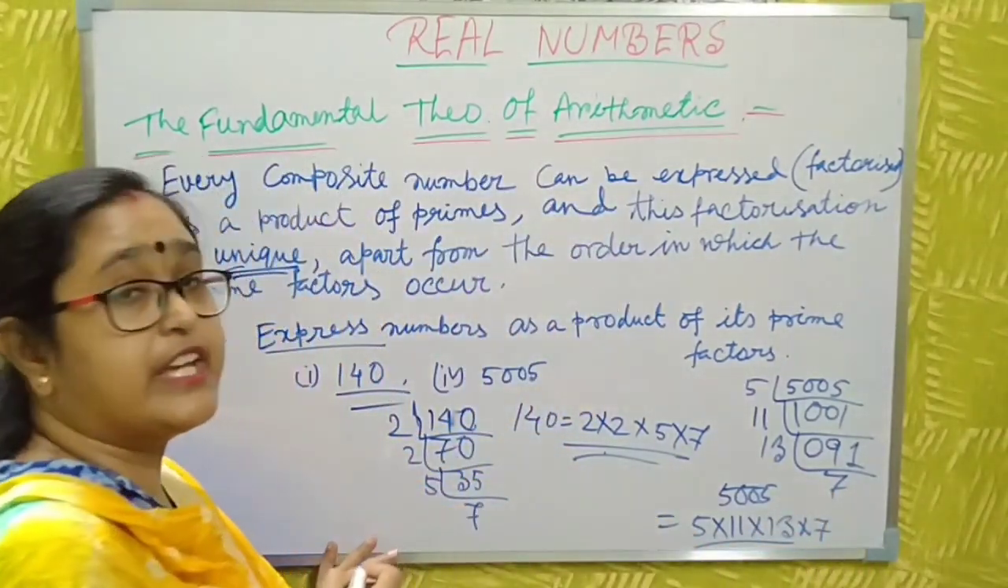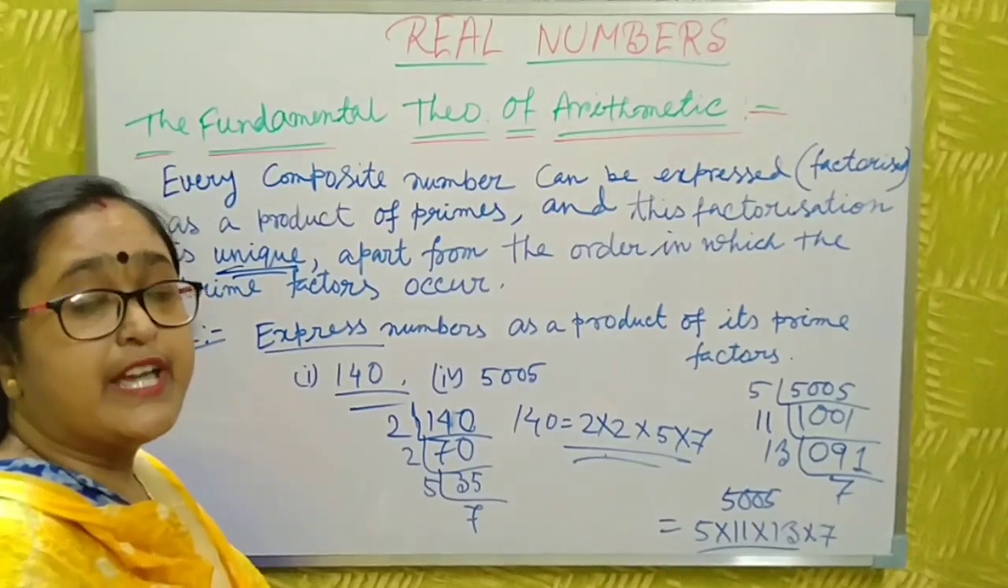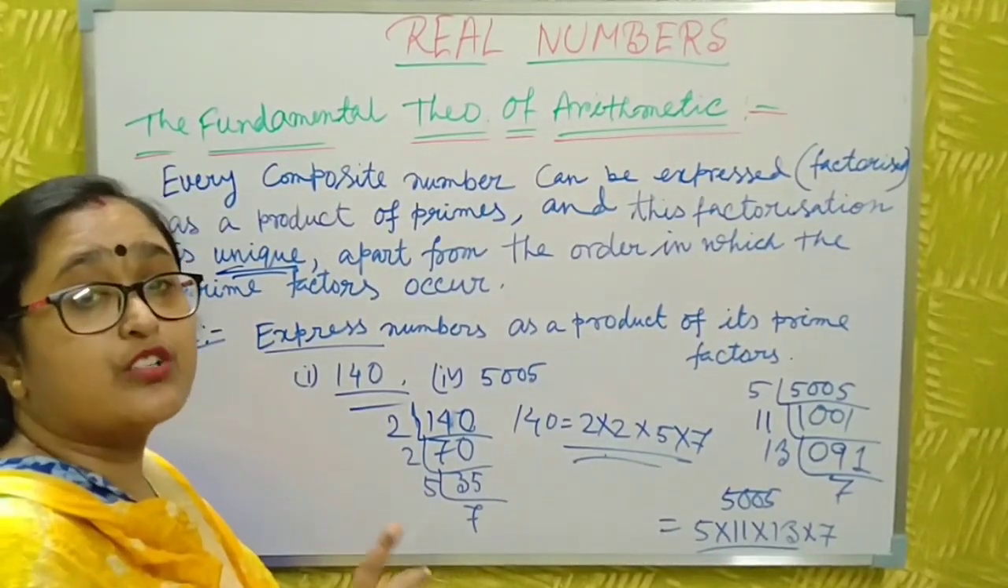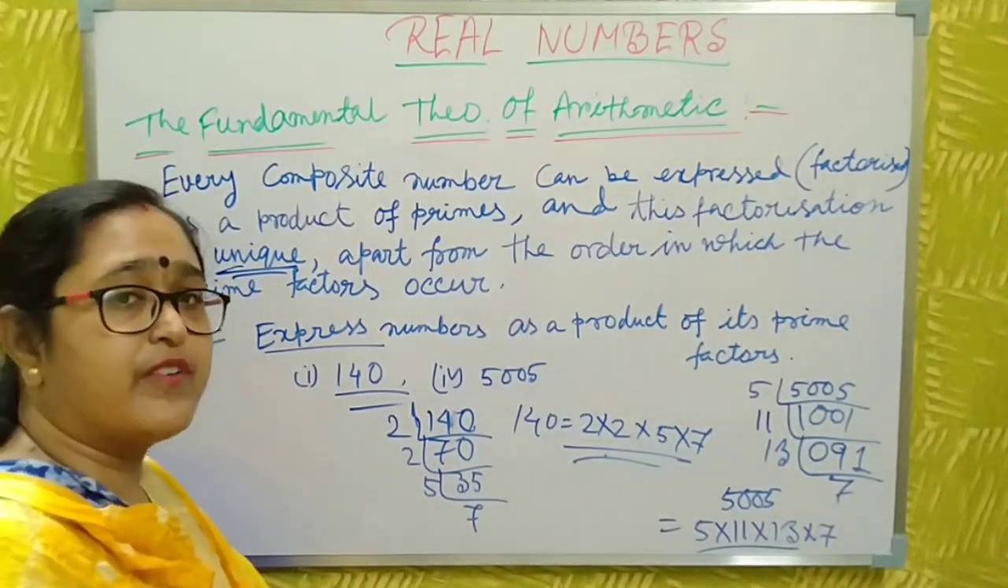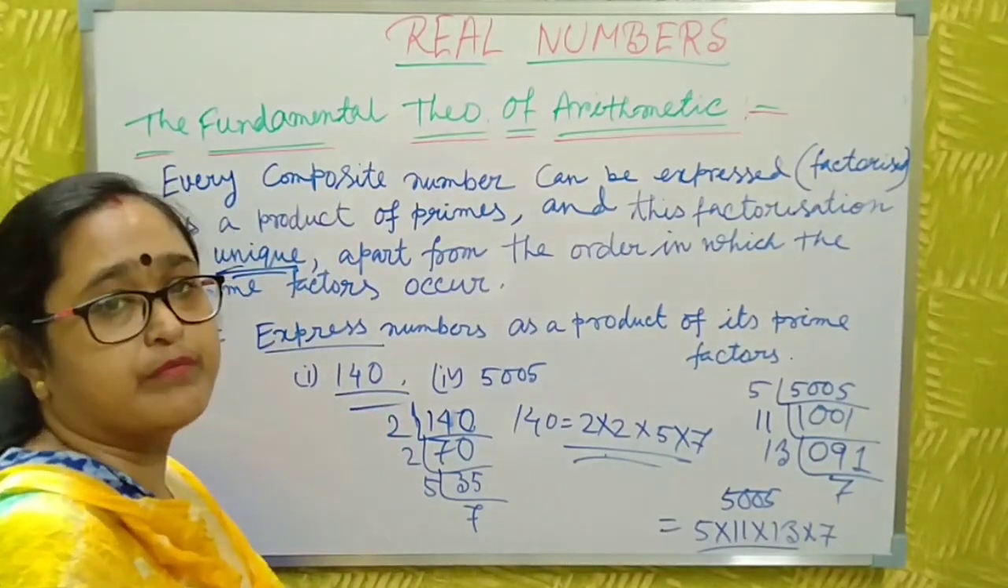This is unique. This is the main fundamental theorem of arithmetic: any composite number can be expressed as a product of primes and this is unique. This is a very important theorem.